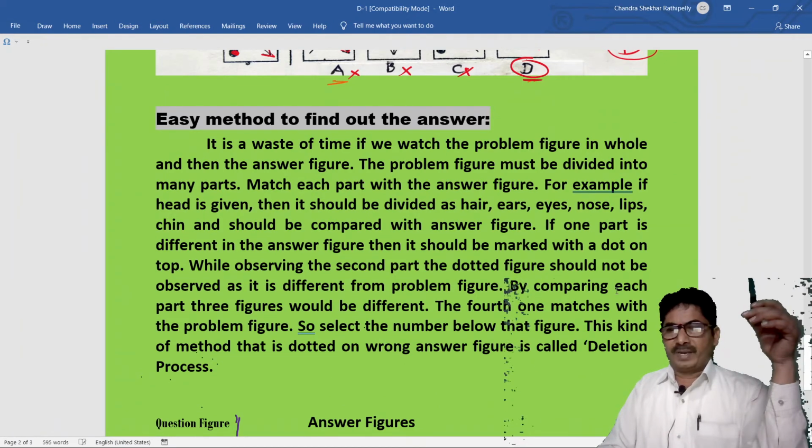By comparing each part, three figures would be different. The fourth one matches with the problem figure, so select the number below that figure. This kind of method, that is dotting the wrong answer figures, is called the deletion process.